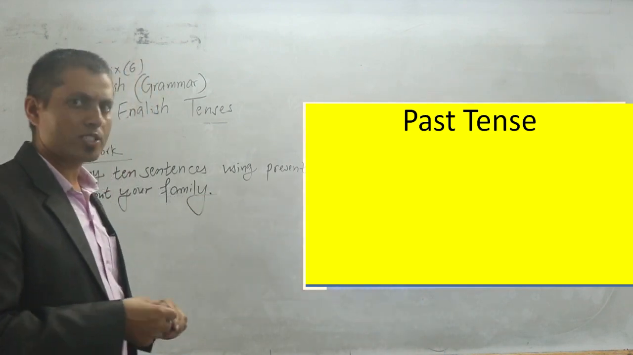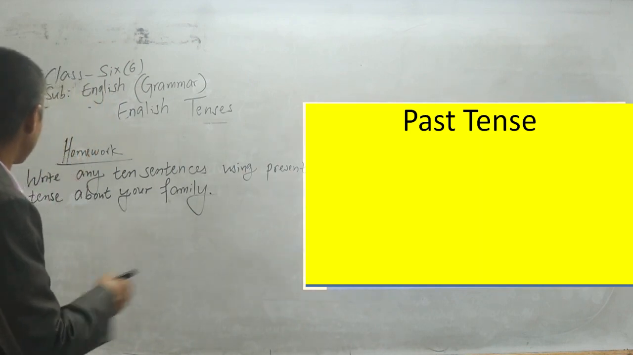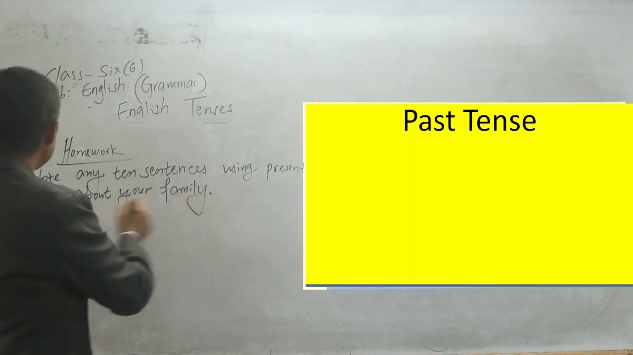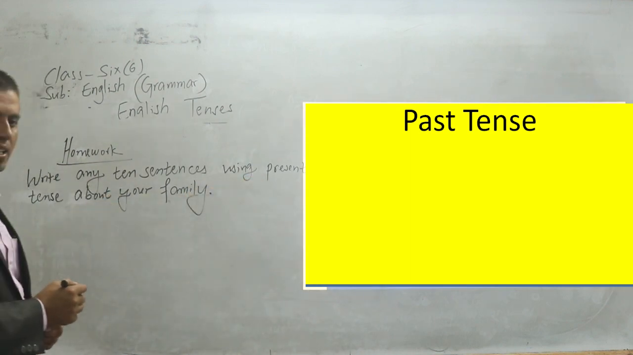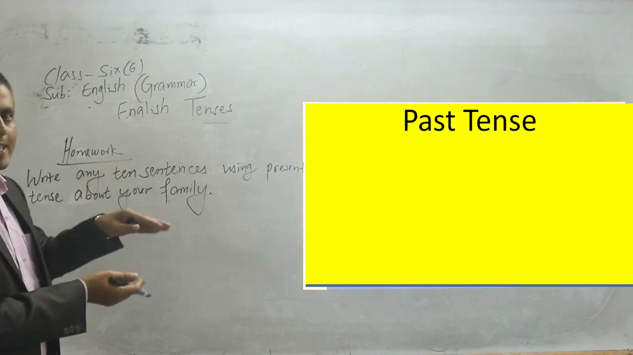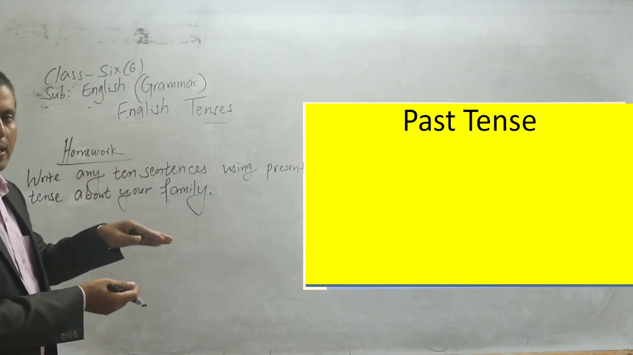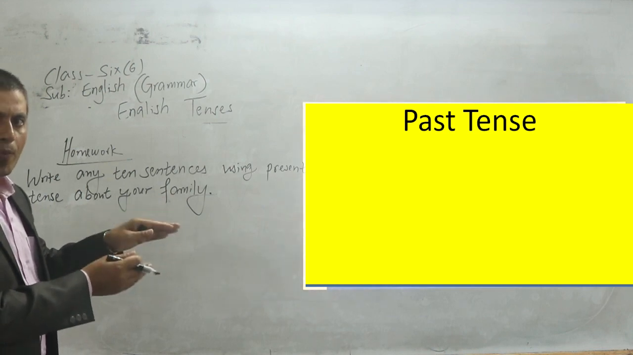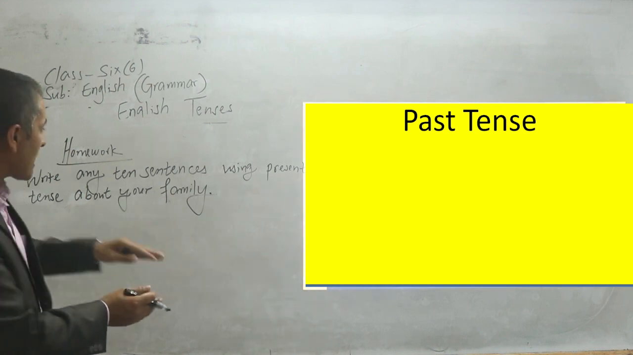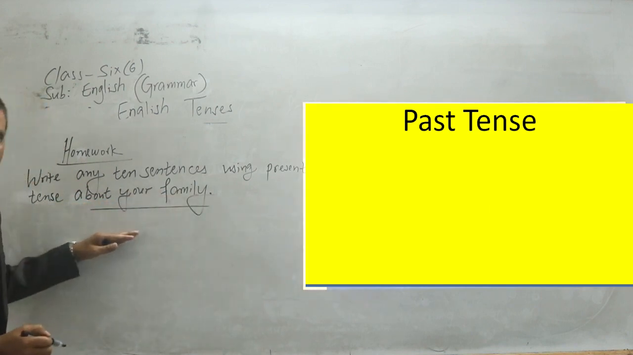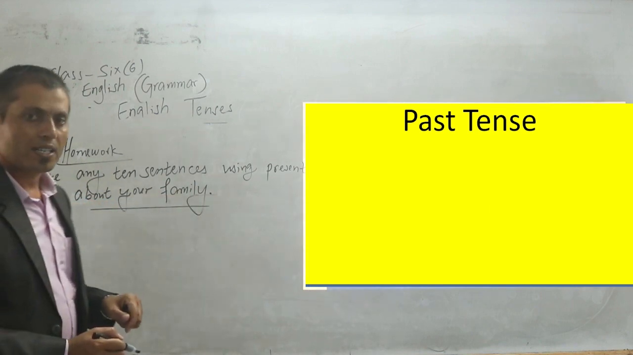Student, now I am going to give you homework. Write any 10 sentences using the present tense about your family. Whatever you have learned, you have to use these four aspects: present simple, present continuous, present perfect, and present perfect continuous. These four aspects should be included to write about your family. This much for today.